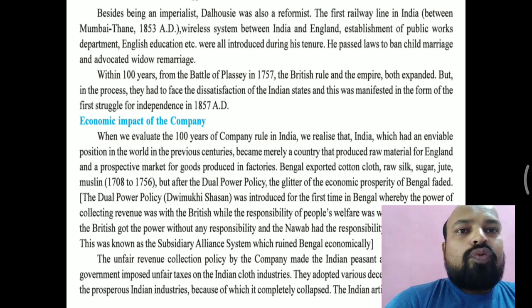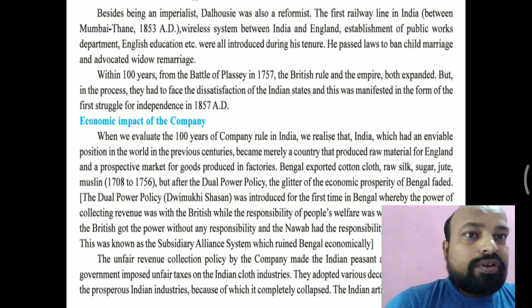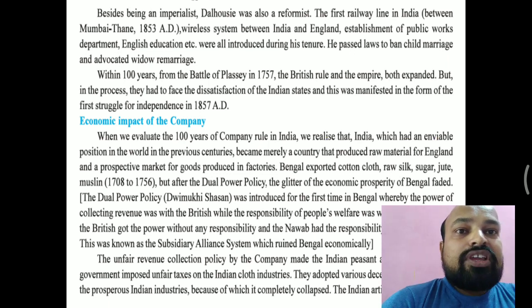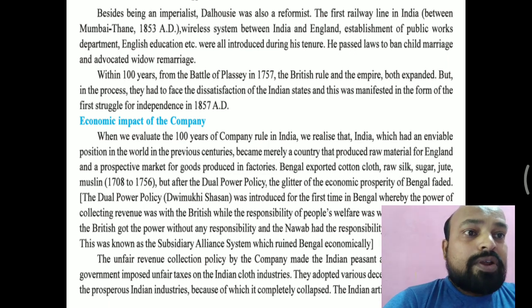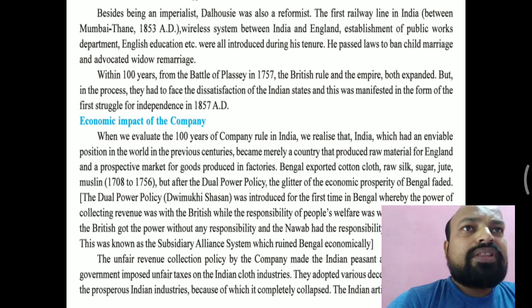When we evaluate the 100 years of company rule in India, we realize that India, which had an enviable position in the world in the previous century, was known as a golden sparrow. India was very prosperous. India was the richest country in the world. But when the Britishers came and ruled over India, India was completely ruined. We can't compare the two.